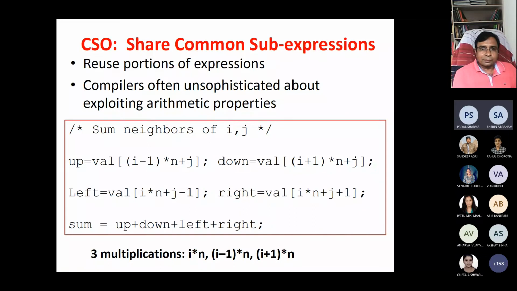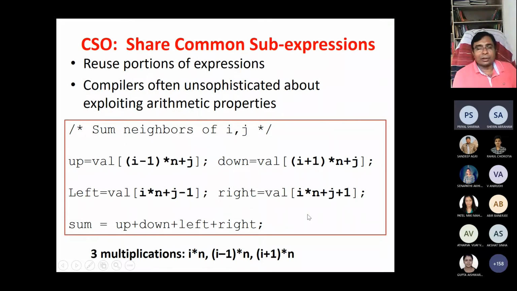Reuse portions of the expressions. The compiler is often unsophisticated about exploiting arithmetic operations, but if you can do it on your own, then why not do it? If you look at this code, there are three multiplications: i minus 1 into n, i into n, then i plus 1 into n, and then i into n again. So there are two i into n, and i minus 1 into n, and i plus 1 into n.